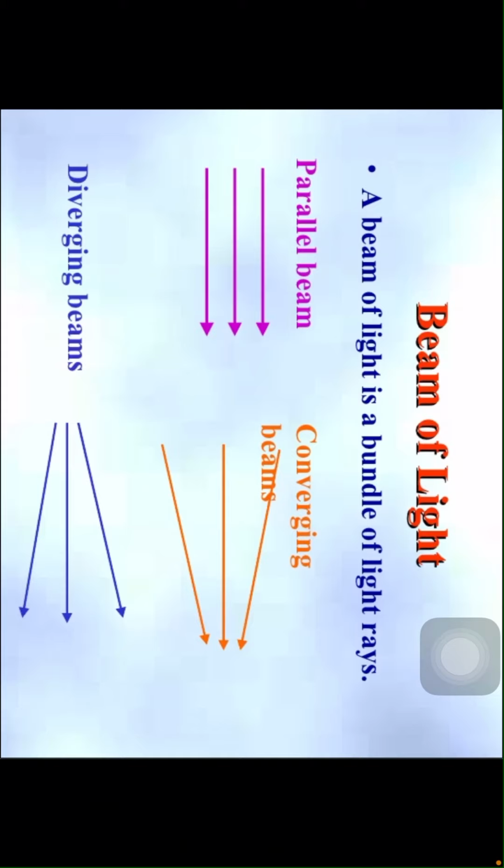Now, diverging beam of light. Multiple light rays travel from the same point and move in different directions. This is called a diverging beam of light.